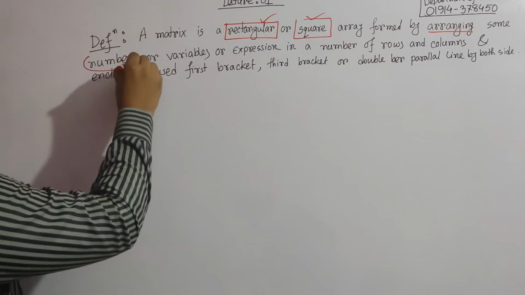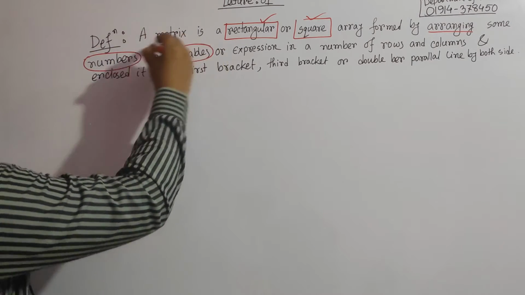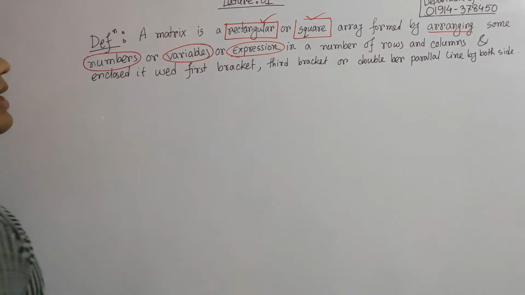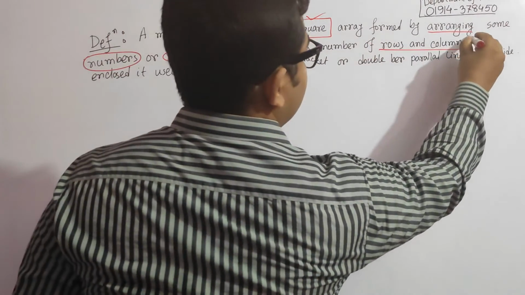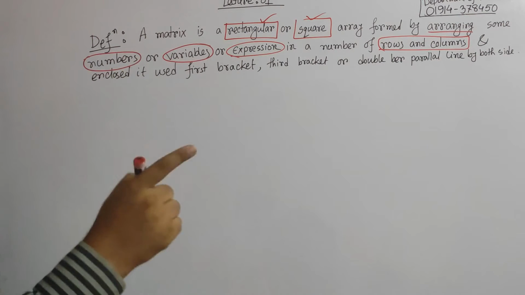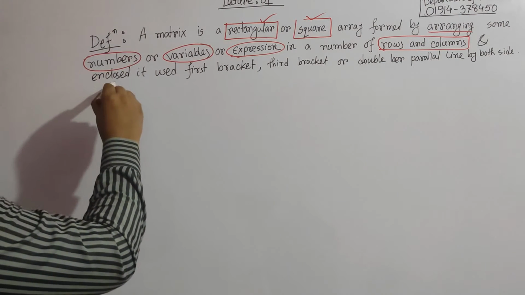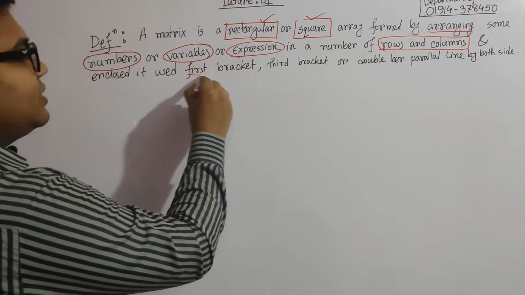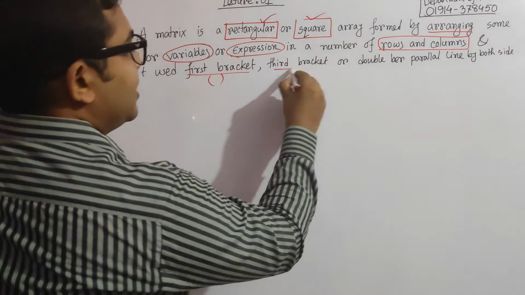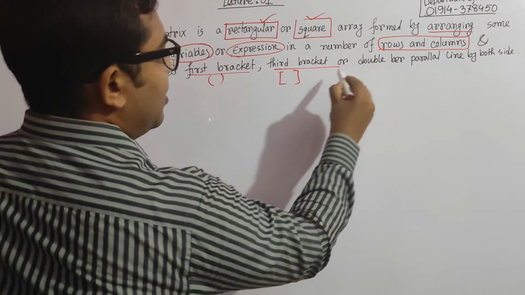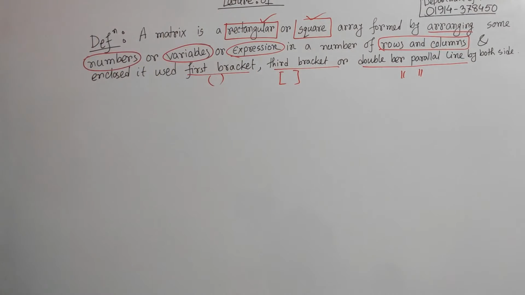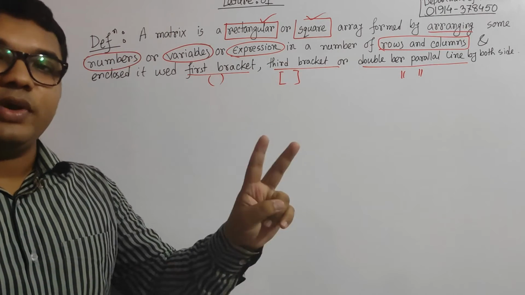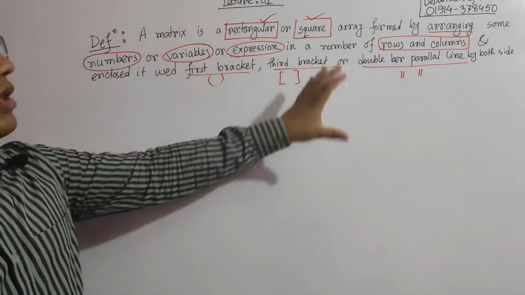It can be some numbers, some variables, or some expressions in a number of rows and columns, and it should be enclosed in round brackets, square brackets, or double parallel bars on both sides. Okay, now we are giving two examples for understanding all the parts.